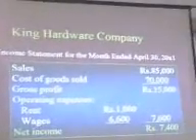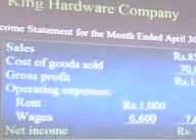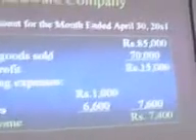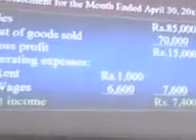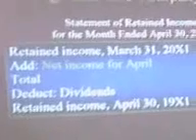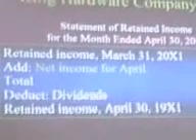Sales minus cost of goods sold, you get the gross profit, and from this gross profit you reduce operating expenses such as rent and wages, you get net income. And this net income, you will add in the capital and you will get the closing capital. Is this point very clear to you? See, retained income for the current year, the total, and less dividends. So retained income for the current year will come, plus the retained income for the previous year. Okay, the adjustments we have done, and you will get retained income for the current year.